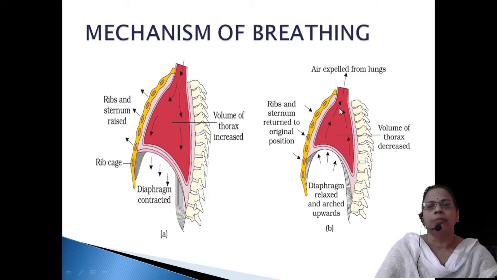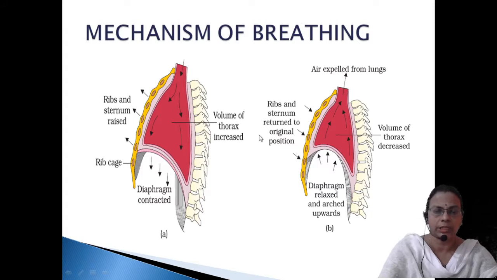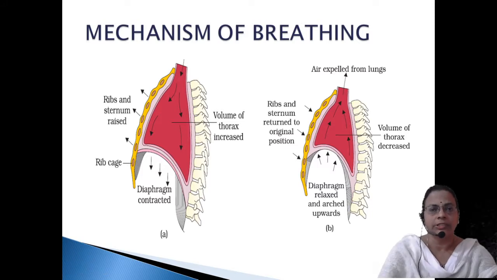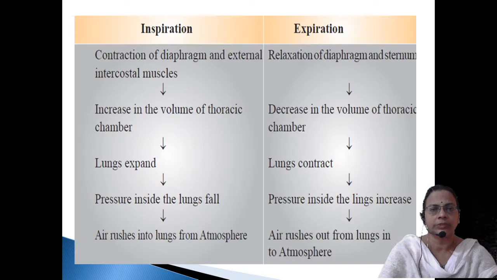Then the chest volume will decrease and the pressure will increase. When the pressure is increasing inside, it is less outside. Where there is more pressure to less pressure, the movement of gases takes place. So this is the mechanism behind the breathing process, inspiratory as well as expiratory. Inspiration is active, expiration is passive. Now this is just a flowchart model.